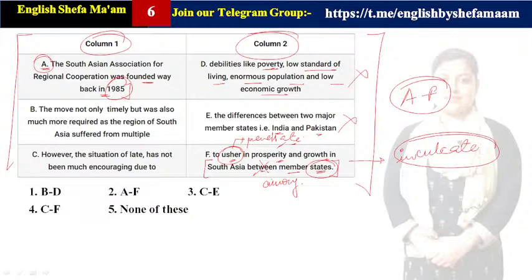Between is not the sense. Here we are not talking about two Asian associations. Here we are talking about the entire South Asian Association for Regional Cooperation.